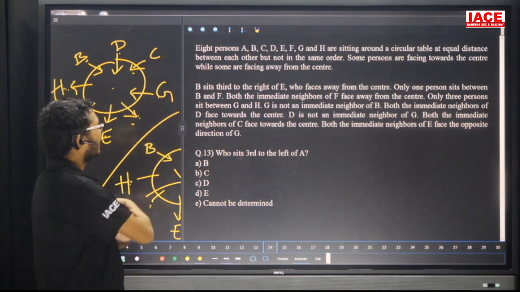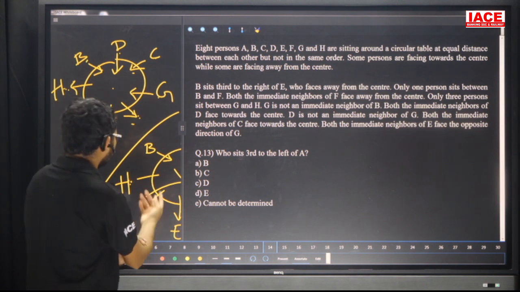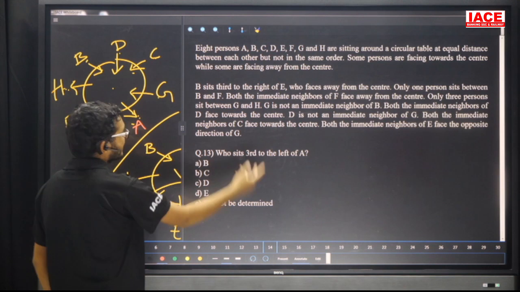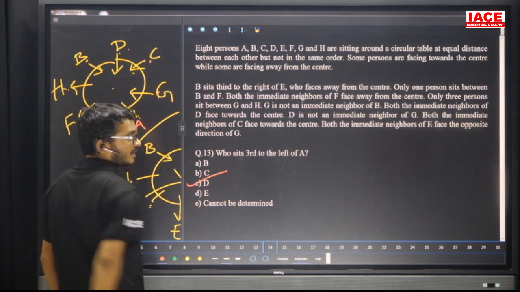Who sits far left of A? Now the remaining person is A. Here A. Our requirement is who sits far left of A? 1, 2, 3: D. So question number 13 answer is option C.